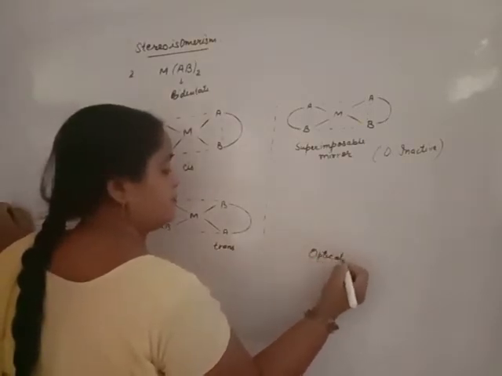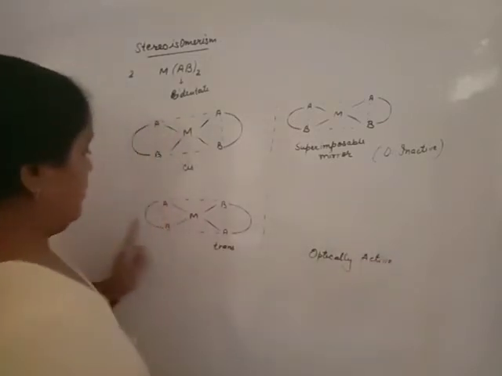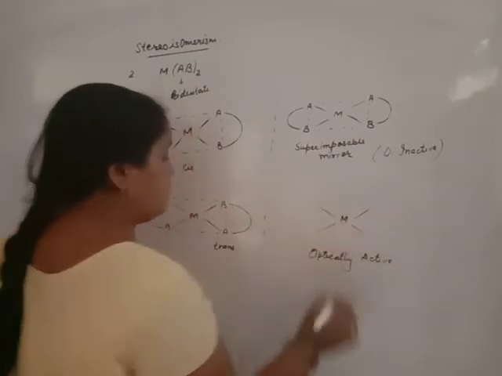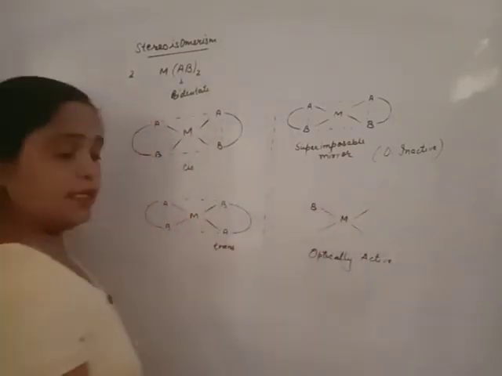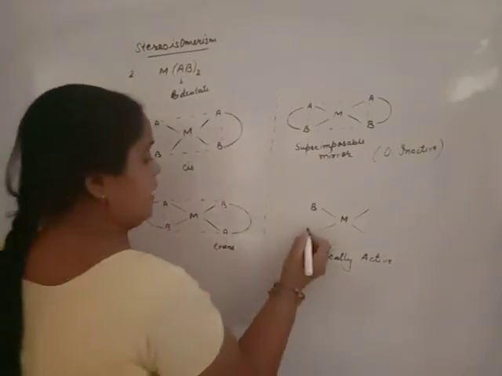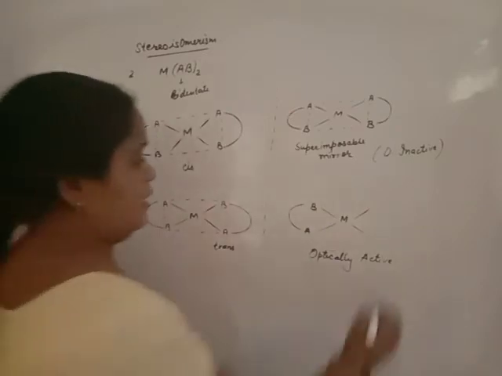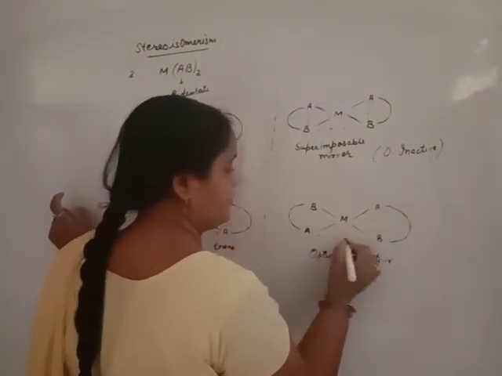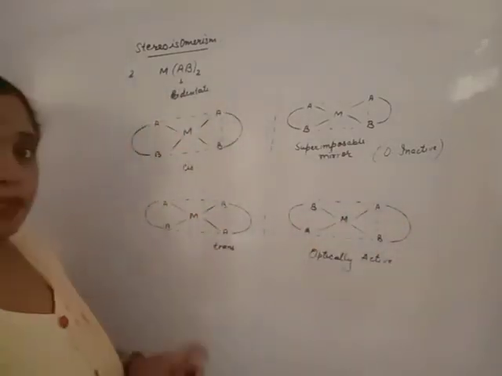The same will be done here, and you will identify it is optically active because of the mirror image formed: this B on the left side in the mirror image, this A on the left side in the mirror image, this A above on the right side like B. It will form a non-superimposable mirror image.